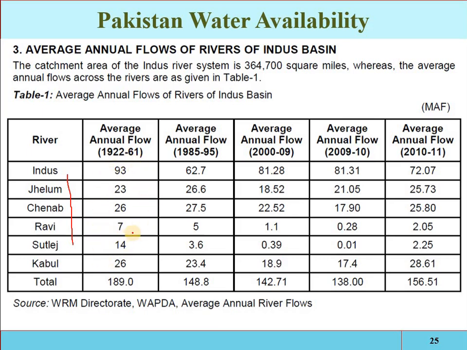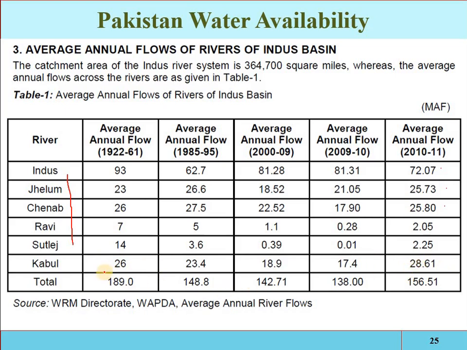Now this is also one of the problems: currently, in 2010 and 11, the average flow of each and every river is decreasing. At that time it was 93 million acre feet. Now in 2010 it is 72, and in 2020 it is almost 60 million acre feet. Jhelum, Chenab, Ravi, Satluj, each and every river is decreasing. From Satluj, 14 million acre feet is reduced to 2.25 million acre feet, because India is constructing some reservoirs on these structures. On the Kabul, the western tributary, the discharge is increased due to seasonal variation.